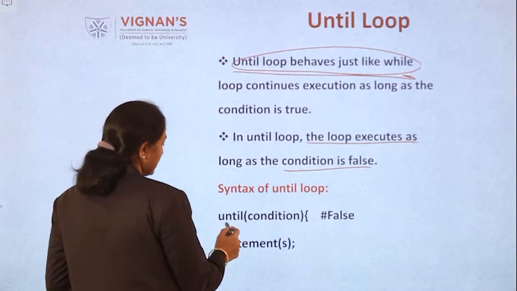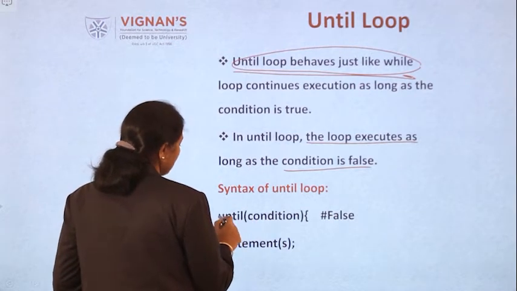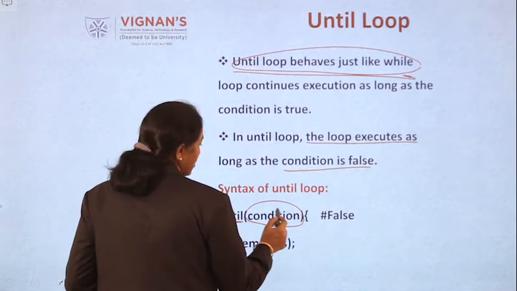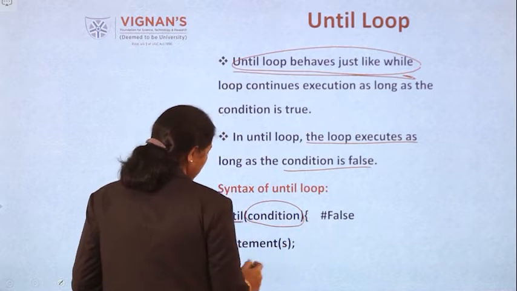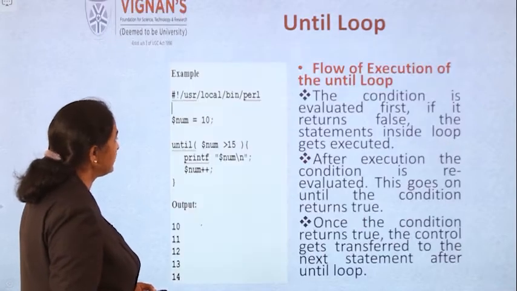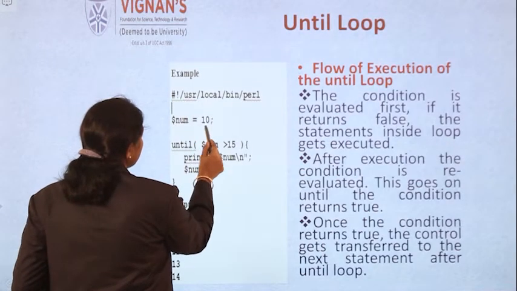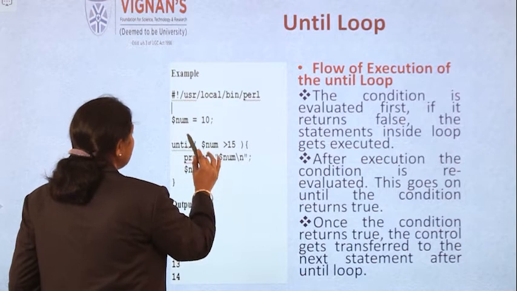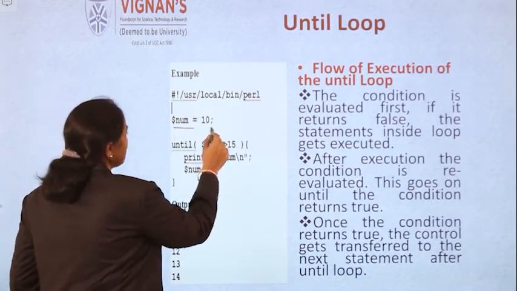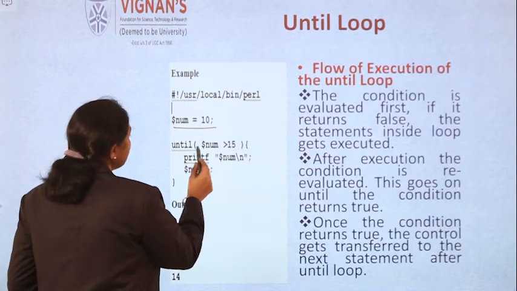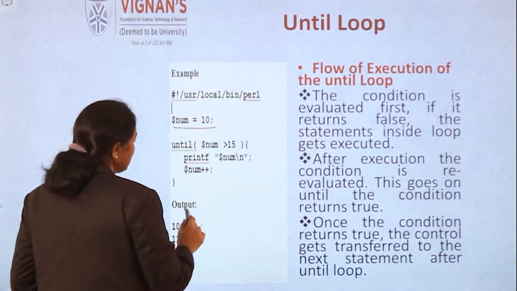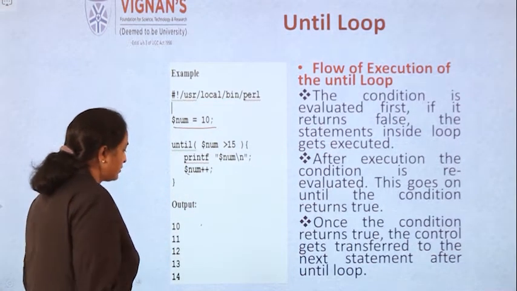Now coming to the syntax, until is the keyword. Here you write the condition and start the block of statements. These are the block of statements. Now end it. Now see, in this example, first initialize the number. This is like while, so initialization should be done outside the loop. First initialize number equal to 10, until number greater than 15. Open the block of statements, print the number, post increment. Output.